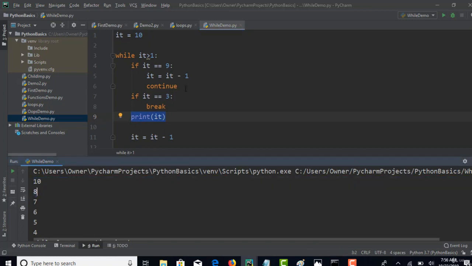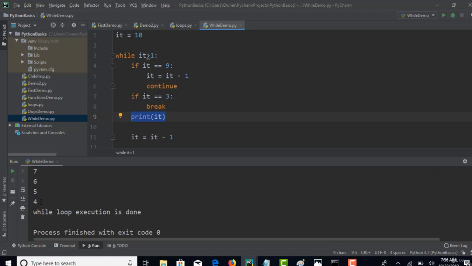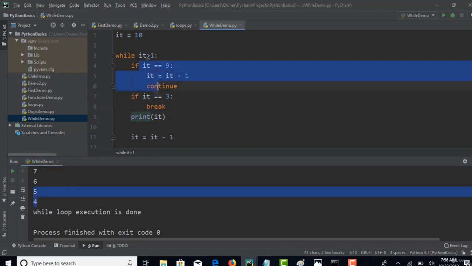You got it, right? And next time we are however reducing it to 8, as 8 does not match with 9, that block will not execute and it will go to the print statement. Okay, 8, 7, 6, everything is going smoothly. But when it reaches 3, again we have another statement called break. That means we want to stop the entire while loop abruptly. So it stopped at 4 only. It did not go to the next step when it equals 3 to print this statement. Because before this statement we are saying to stop this while loop.